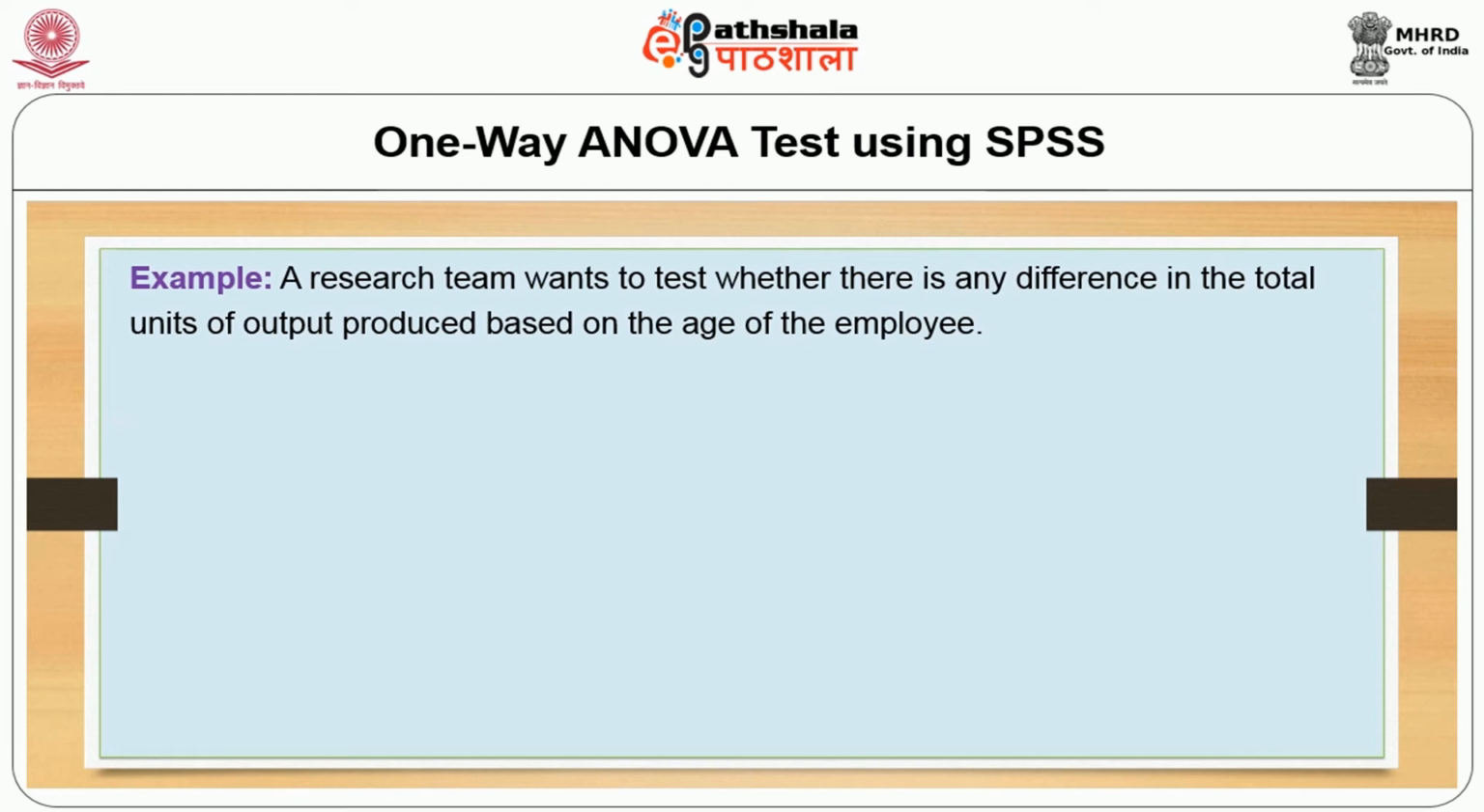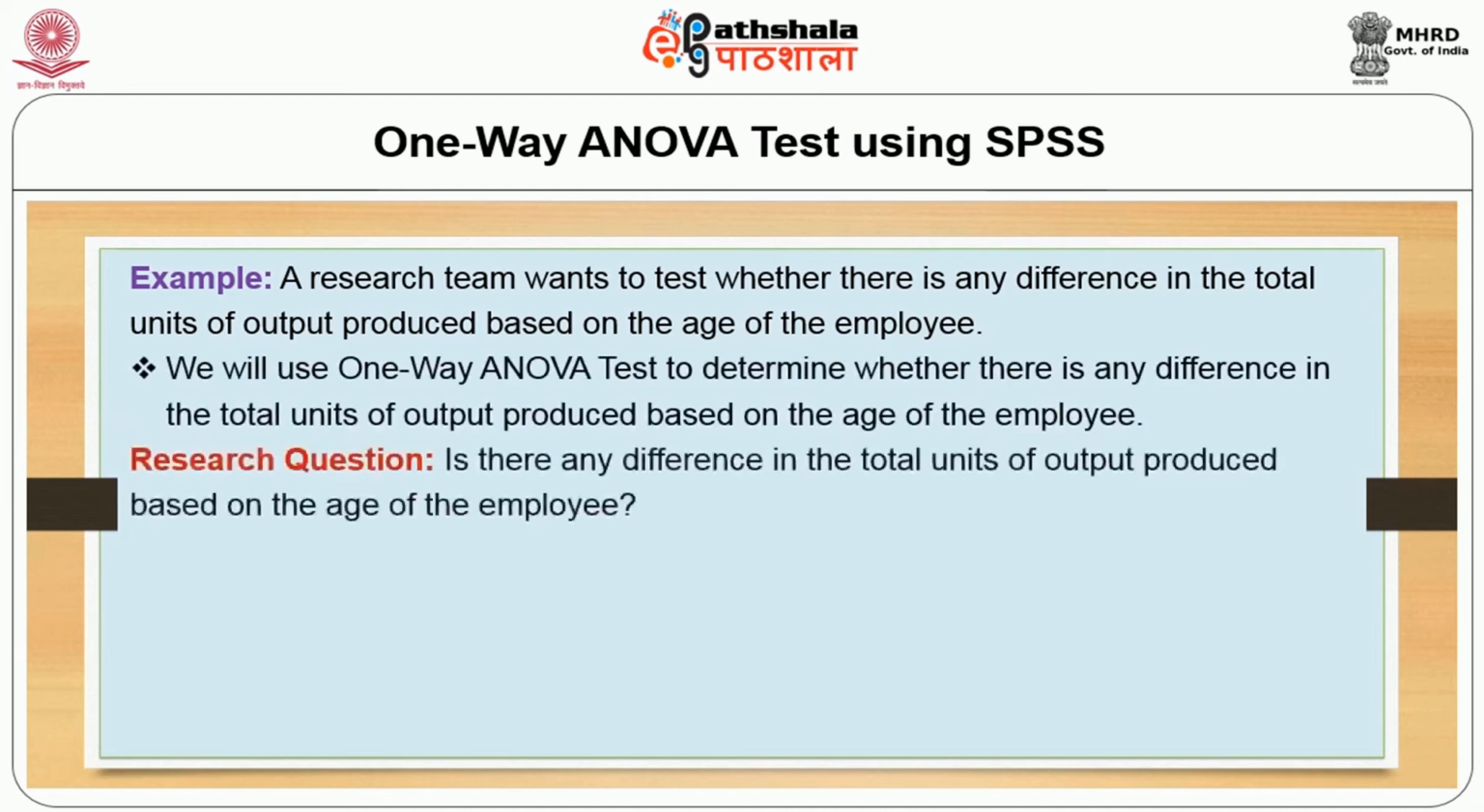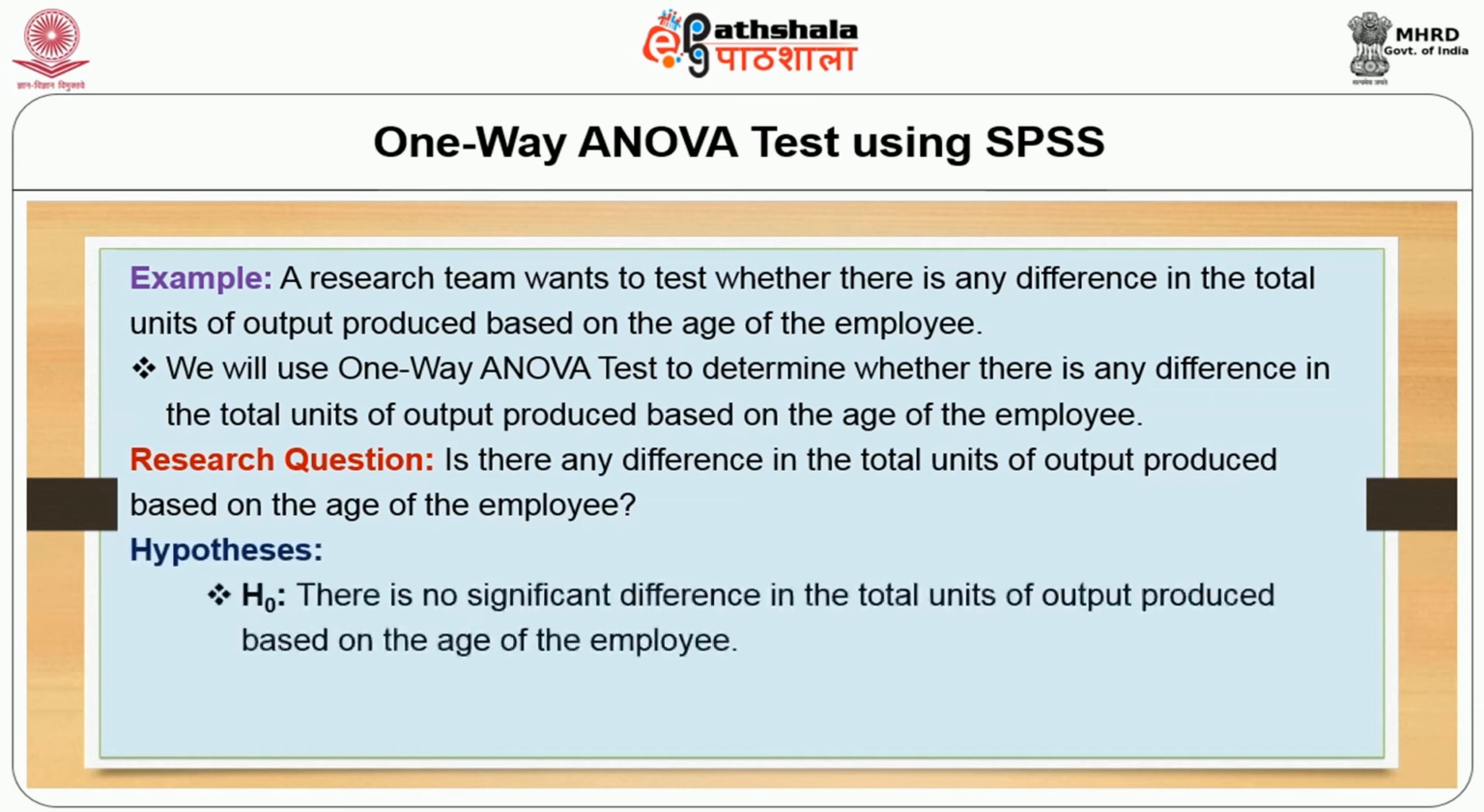In our example, we have classified the age of the employees into 3 groups encoded as 1, 2 and 3. So there are 3 groups. We will use one-way ANOVA test to determine whether there is any difference in the total units of output produced based on the age of the employees. The hypothesis, null form: there is no significant difference in total units produced based on the age of the employee.